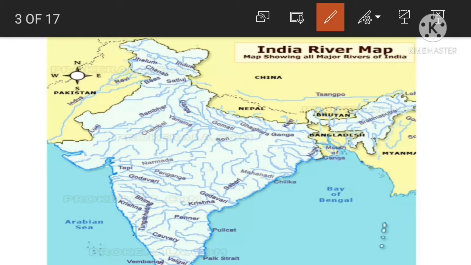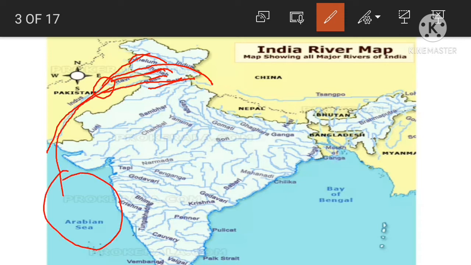The Indus River flows through three countries. In this way, it comes from China, enters India and enters Pakistan. The main tributaries of the river Indus are Satluj, Beas, Chenab, Jhelum, Ravi. All these rivers flow towards the west and join the river Indus at this point. All the tributaries originate from the northern mountains, flow through the northern plains and meet the Indus in Pakistan, and flow together along with the river Indus into the Arabian Sea.